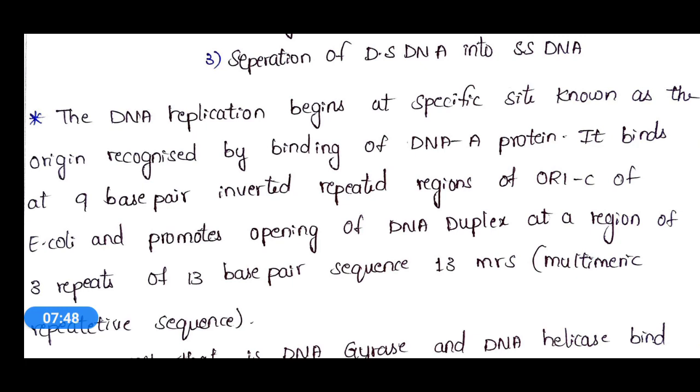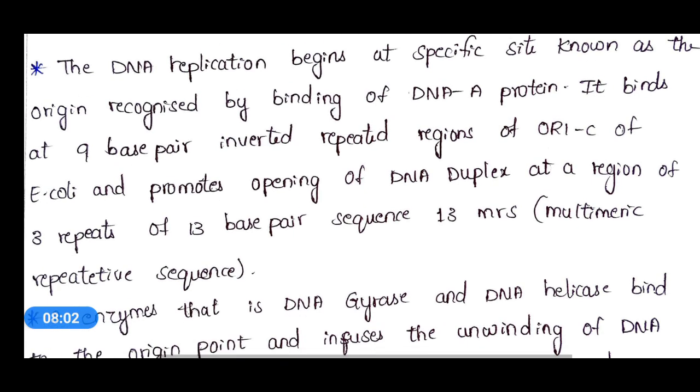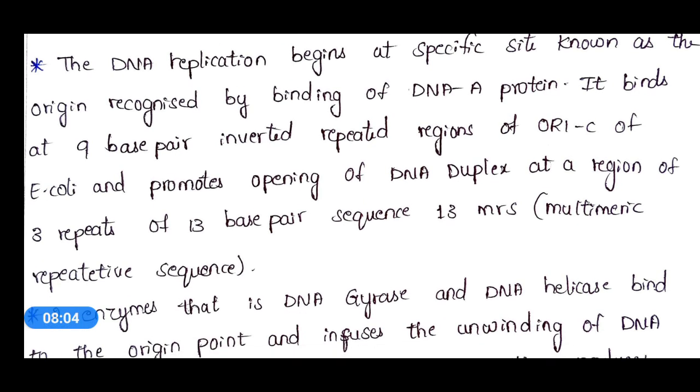coli. And it promotes opening of the DNA duplex at a region of three repeats of a 13 base pair sequence, the 13-mer repetitive sequence. Okay, what happens here?